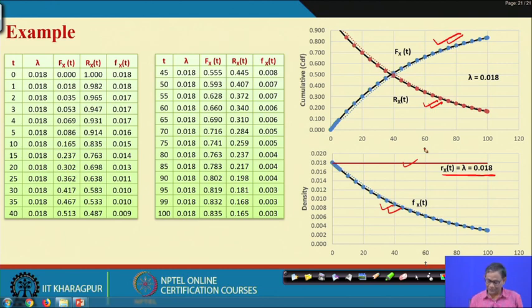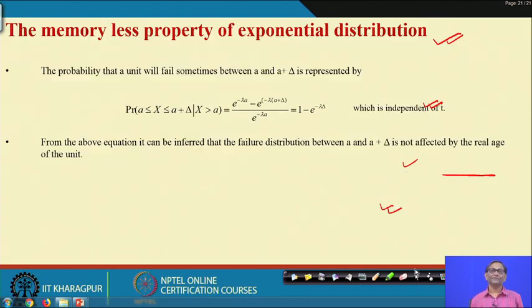Suppose you are given some kind of constant hazard rate function. You must know what its density will be; in this case it is the exponential distribution density. Those things you must be able to write down in the assignment as well as during the exam.